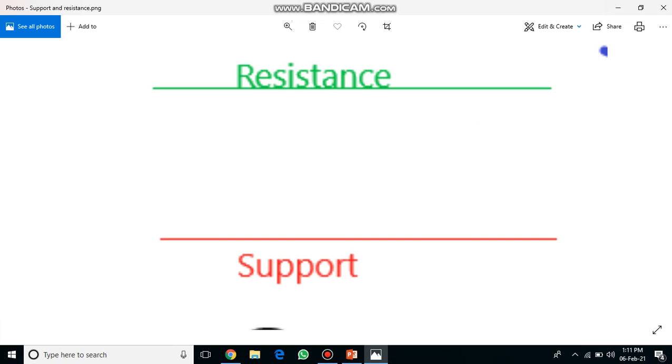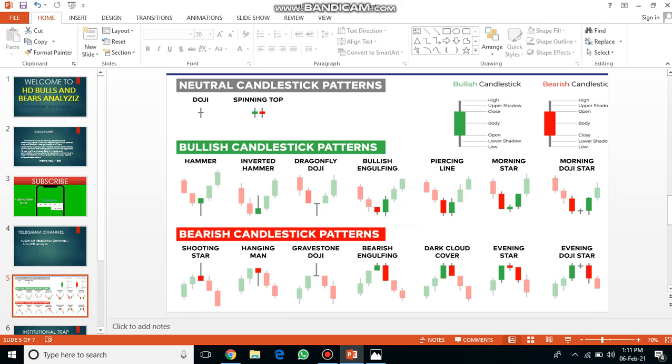These candles, like I just told you, bullish engulfing, hammer, inverted hammer, dragonfly doji, piercing line and all. Okay, in a resistance line, what candles will be formed? Like see, this is called bearish candlestick pattern. Candles which are formed in bullish candlestick patterns are called support level candlestick patterns.